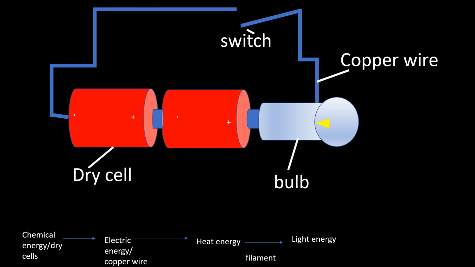So the energy transformations that are going to take place: the first level of energy will be chemical energy. Number 2, we shall have electric energy. Number 3, heat energy. Then finally, light energy. So the simple energy transformation in a simple torch is chemical energy, electrical energy, heat energy, then light energy.